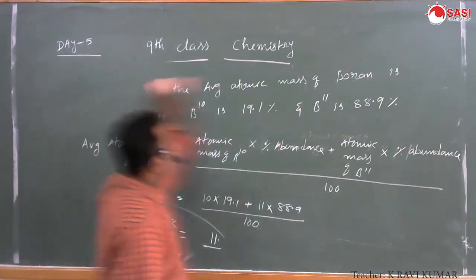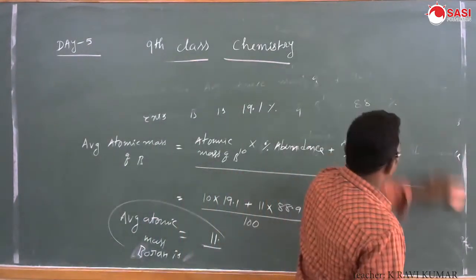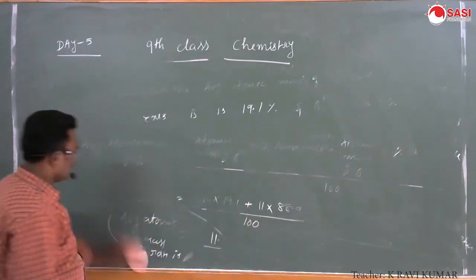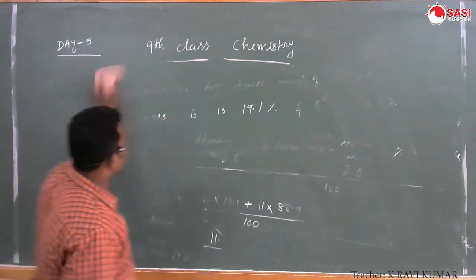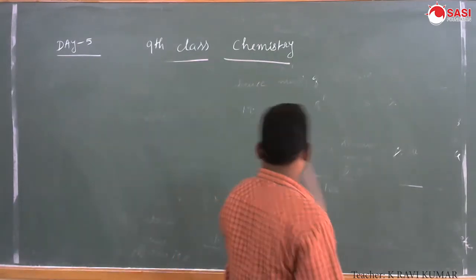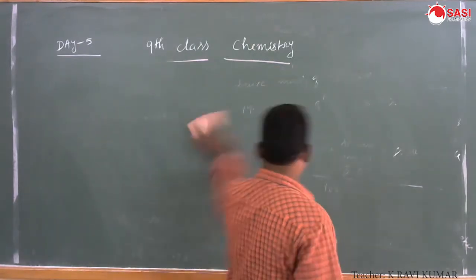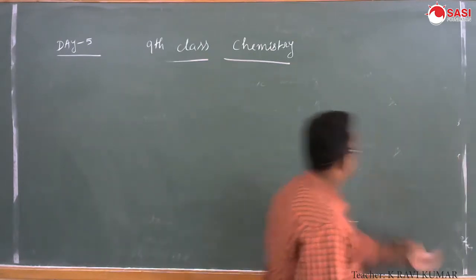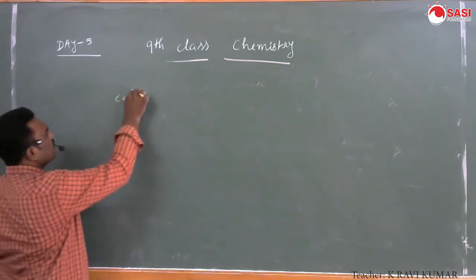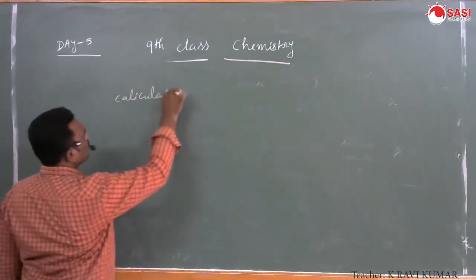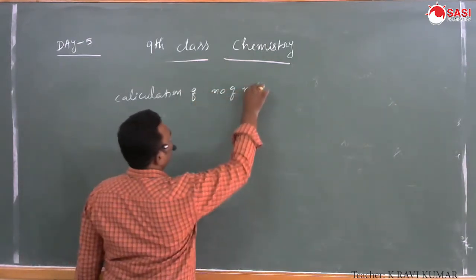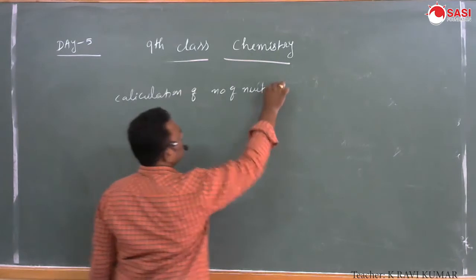Next one, how to calculate the number of neutrons, number of protons, and number of electrons in any atom. Calculation of number of neutrons.